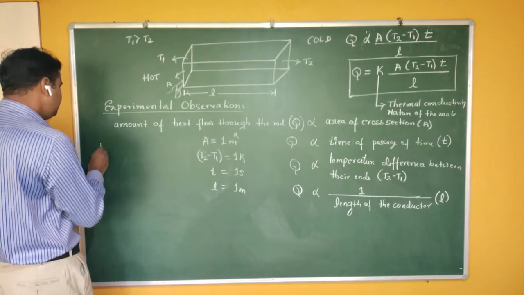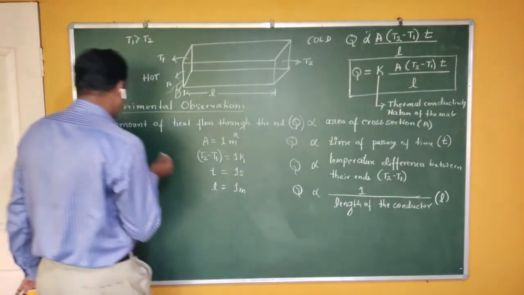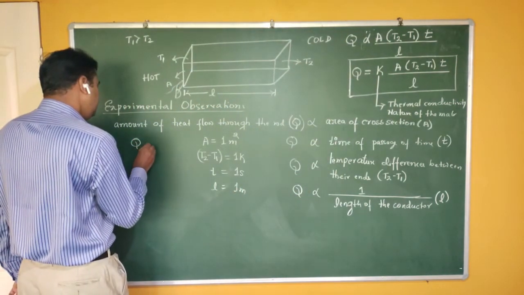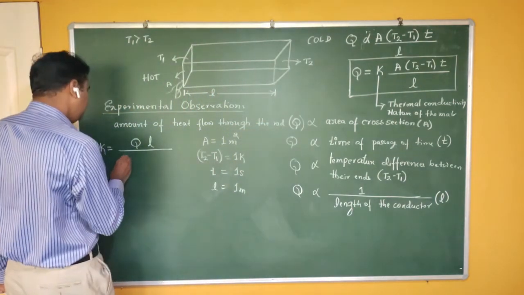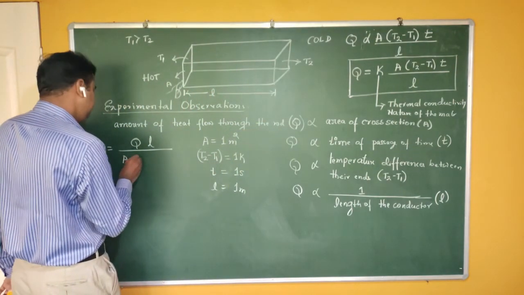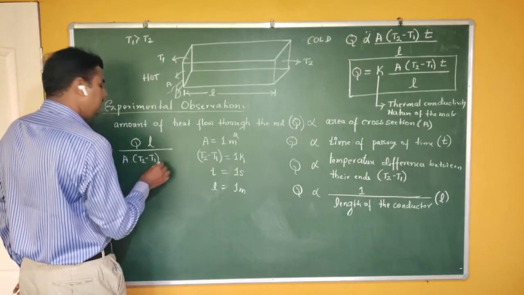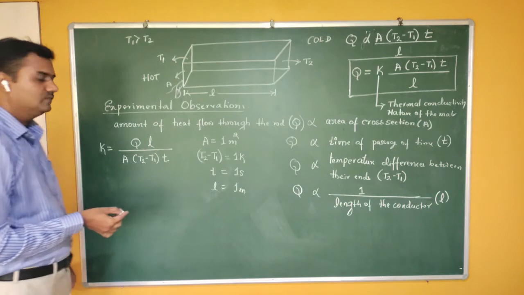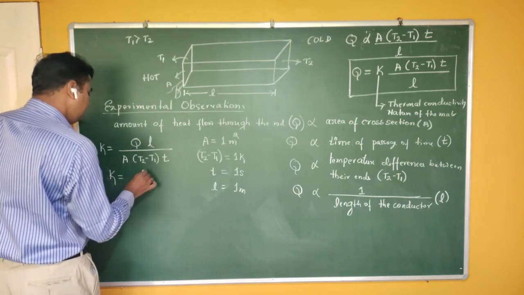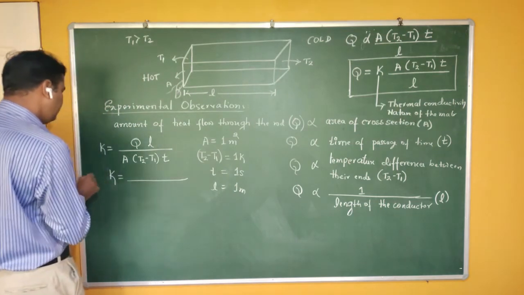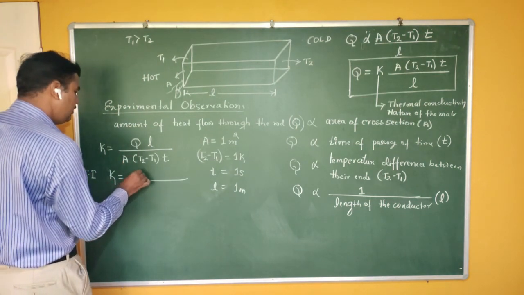If you rearrange these terms, K is equal to Q into L by A into (T2 minus T1) into t. What is the SI unit of thermal conductivity? What is the SI unit of energy?